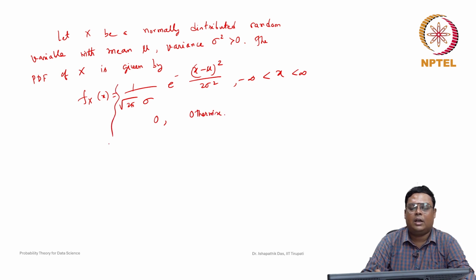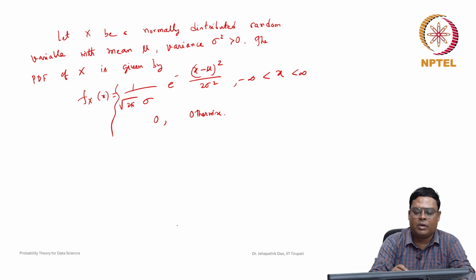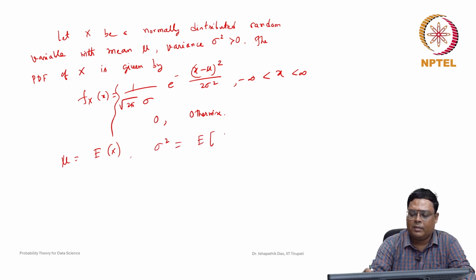So this is the probability density function of a univariate random variable. So you can remember this. Now what is mu? Mu here is nothing but the mean of the random variable, the expected value of x. And sigma square is the expected value of (x minus mu) whole square. So these are the two parameters.